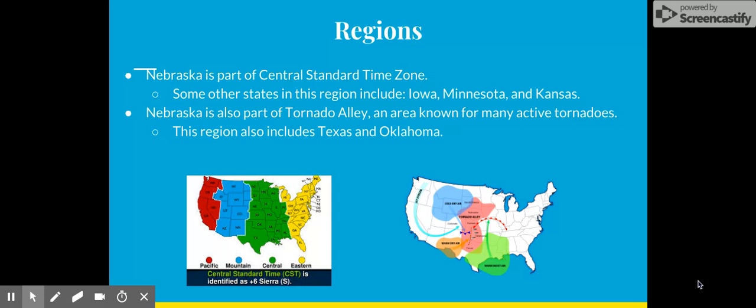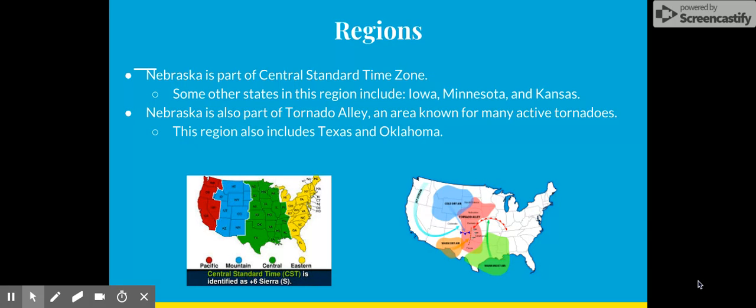So in Nebraska, one of the regions we're going to look at is that they are part of the Central Standard Time Zone. We're in the Central Standard Time Zone where it is 8:56 right now. Other states also have that same time. This may include states like Iowa, Minnesota, and Kansas.